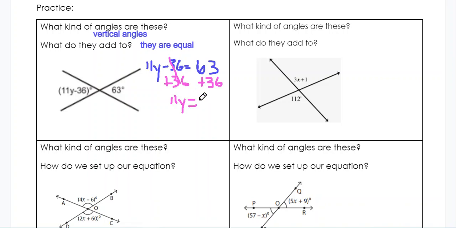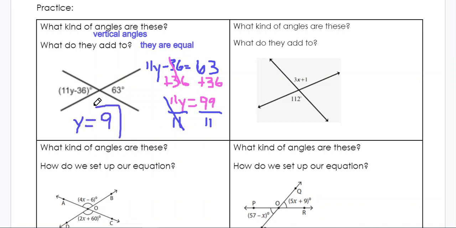And then on my other side, 3 plus 6 is 9, 6 plus 3 is 9. I'm left with 99. All right, so now I want to get y by itself, so I want to divide by 11 here to get y by itself, and divide by 11 here. 99 divided by 11 is 9, so y equals 9.